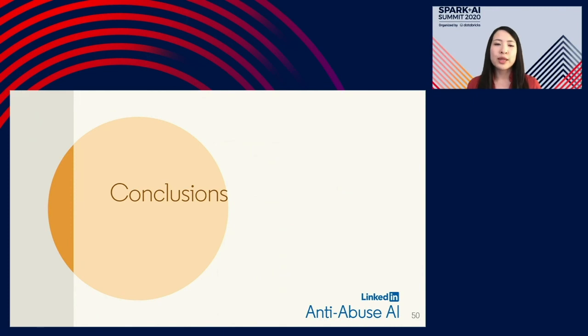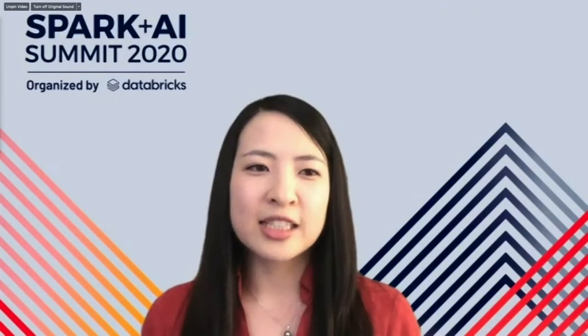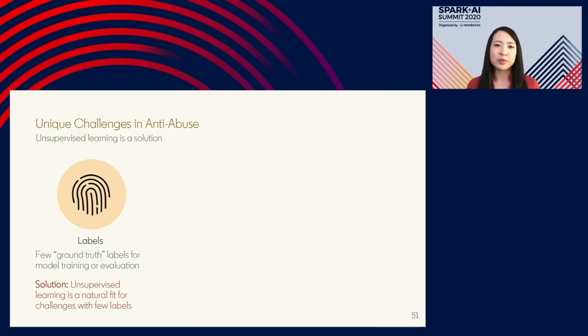And so with that, I would just like to tie it all back to where we started, which was some of the unique challenges in anti-abuse. So in anti-abuse, one of the key problems is that you don't have labels. And so when you don't have labels, naturally unsupervised machine learning is a great fit. But it's also important to remember when you apply these techniques, you get these clusters or groups of accounts that are behaviorally similar. And at that point, you can send those for labeling because you have a lot fewer clusters than you do of accounts.